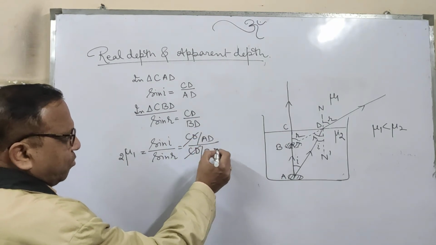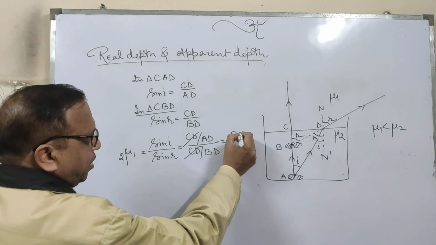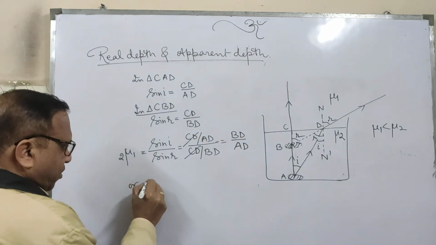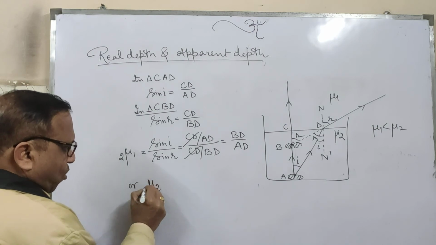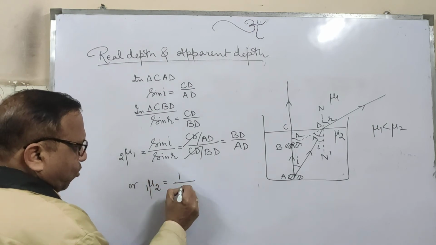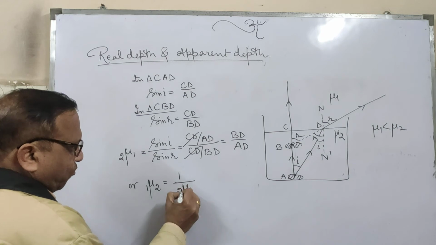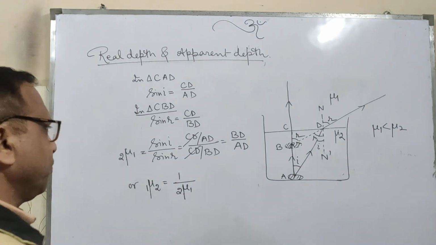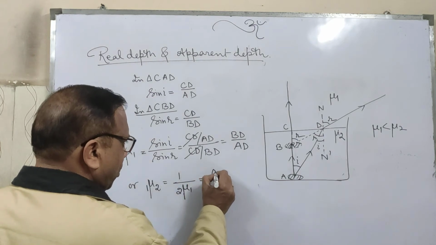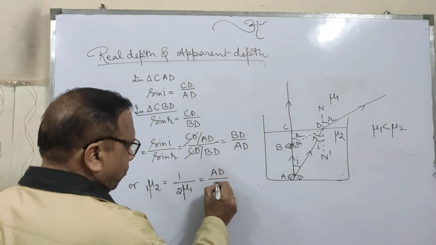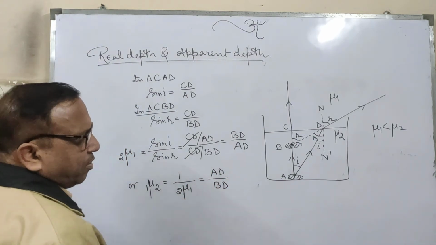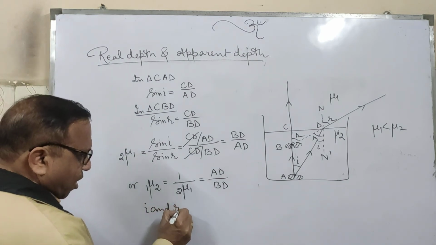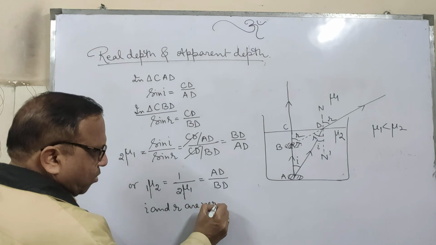CD will cancel out, or we can write BD by AD, or we can write refractive index of 2 with respect to 1 will be equal to 1 upon refractive index of 1 with respect to 2 by the principle of reversibility. So it will be equal to AD upon BD. Is it right?